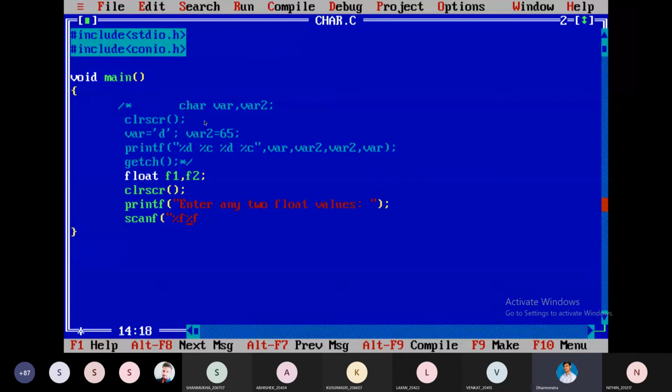It's better to write without spaces. %f, ampersand means the address of variable: ampersand F1 and ampersand F2. It can read like this, then simply print the values with printf.